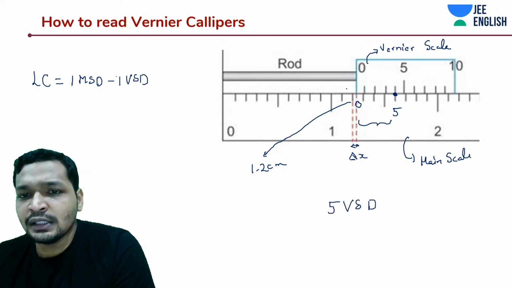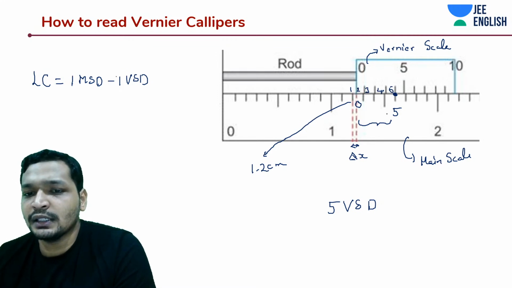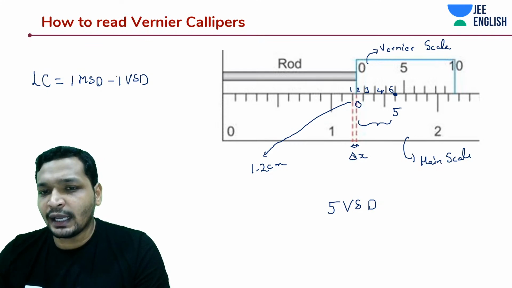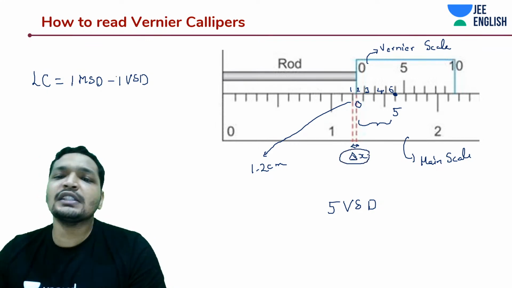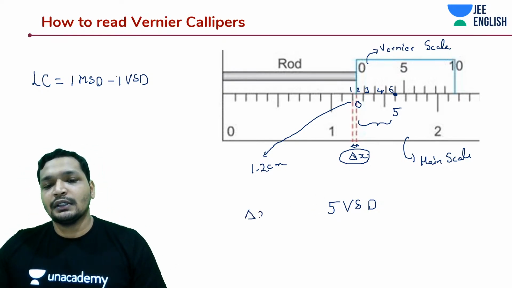And how about the main scale divisions? If you count main scale divisions, this is the 0th one, then there is 1, 2, 3, 4 and 5. This 5th one of the main scale is coinciding with the 5th one of the Vernier scale division. Can I say that this delta x is nothing but the difference between those 5 main scale divisions and the 5 Vernier scale divisions?